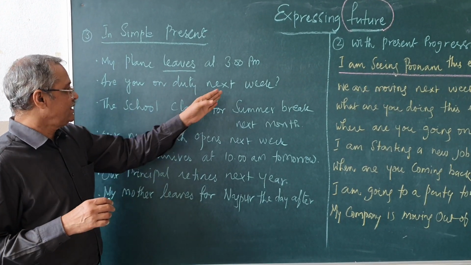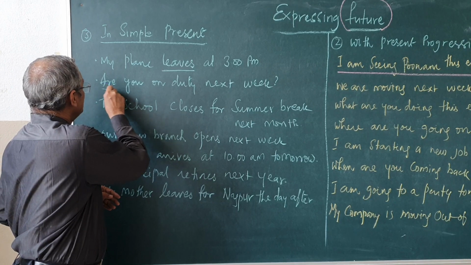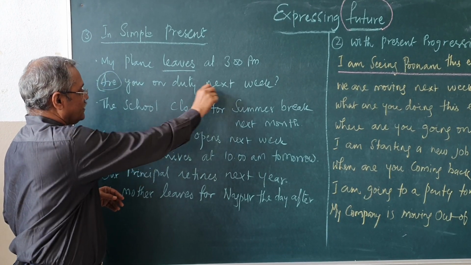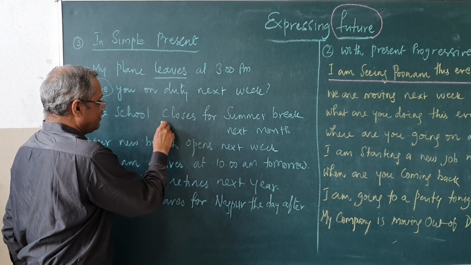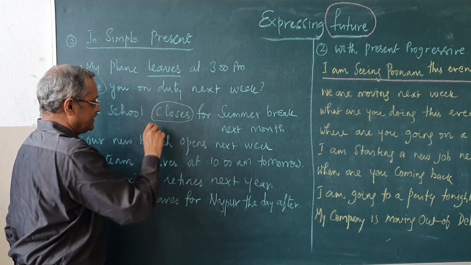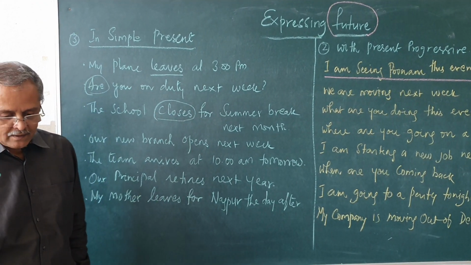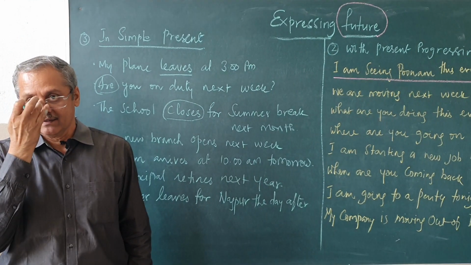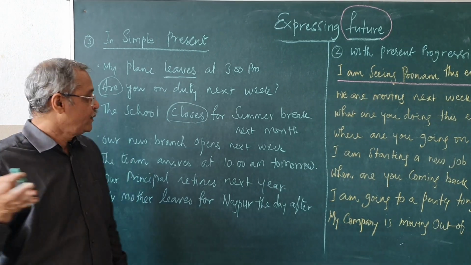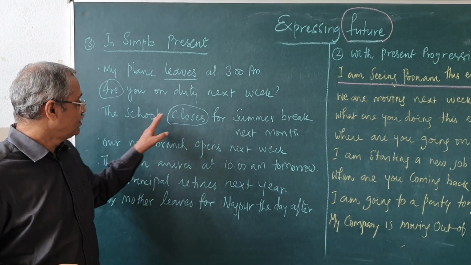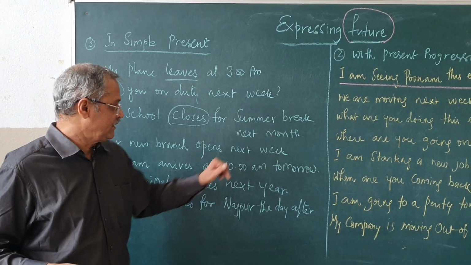Are you on duty next week? The school closes for summer break next month. This is decided. The school has decided. The government has given an order that all the schools should close for summer break next month. So, the school closes for summer break next month.